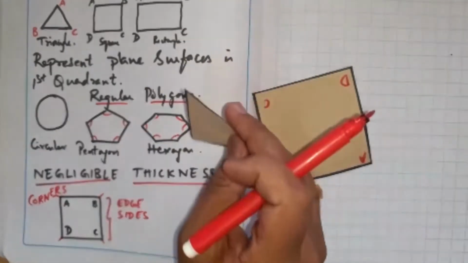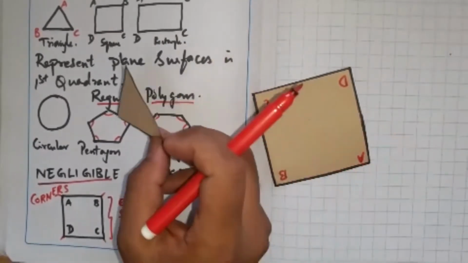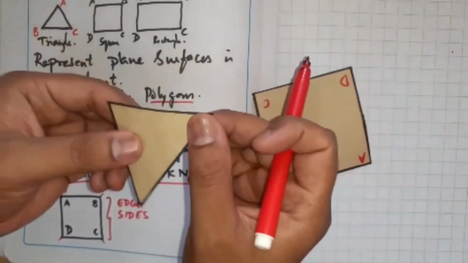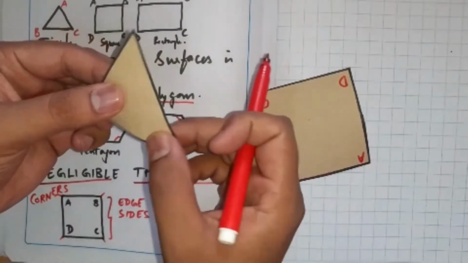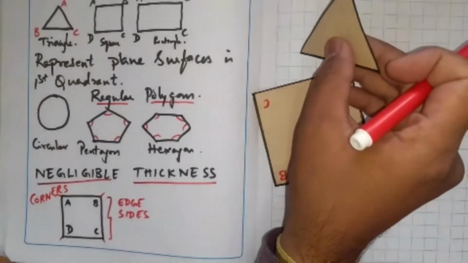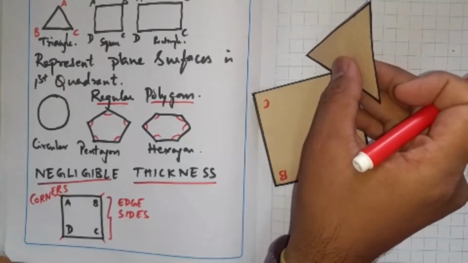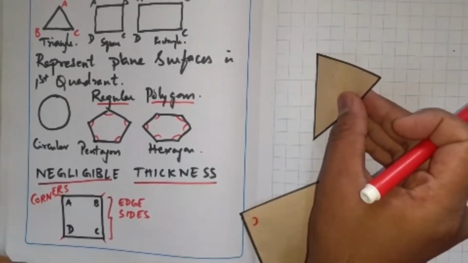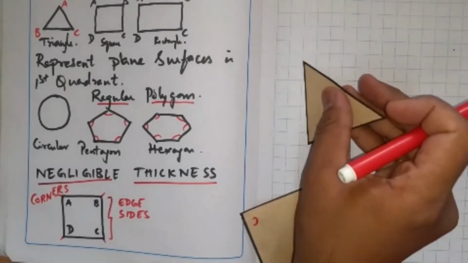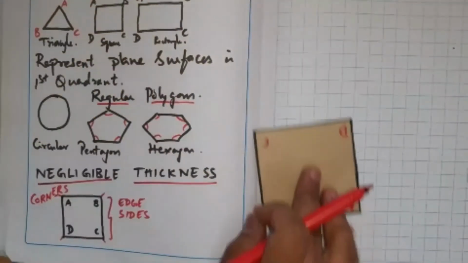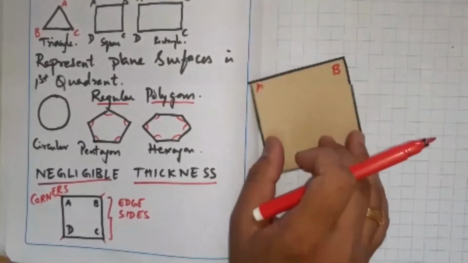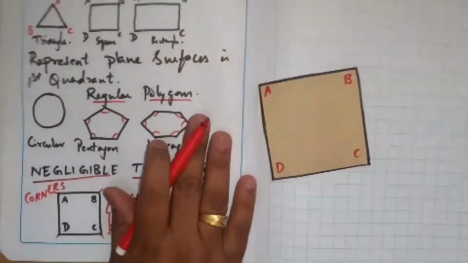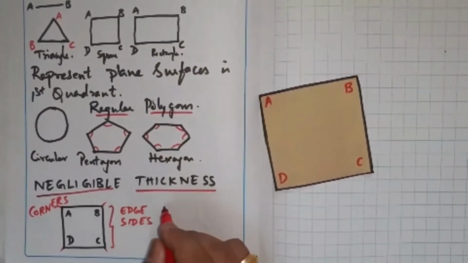The same way it may happen in a pentagonal lamina or hexagonal lamina or any other lamina except a circle, that it may rest on one of its edges or a particular corner. It may rest on one of its corners like this. Say on HP it may rest like this, or it may rest on one of its edges like this. Or any edge that is given to you with respect to the conditions of the object.